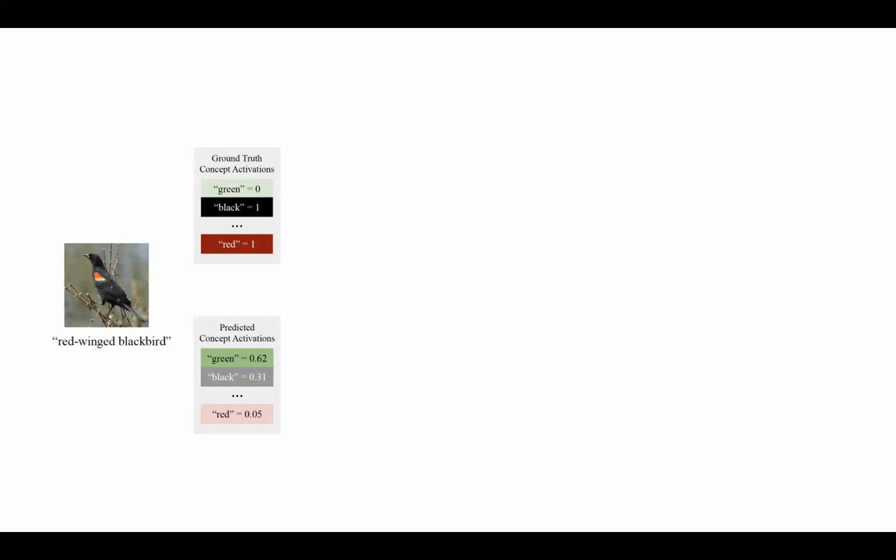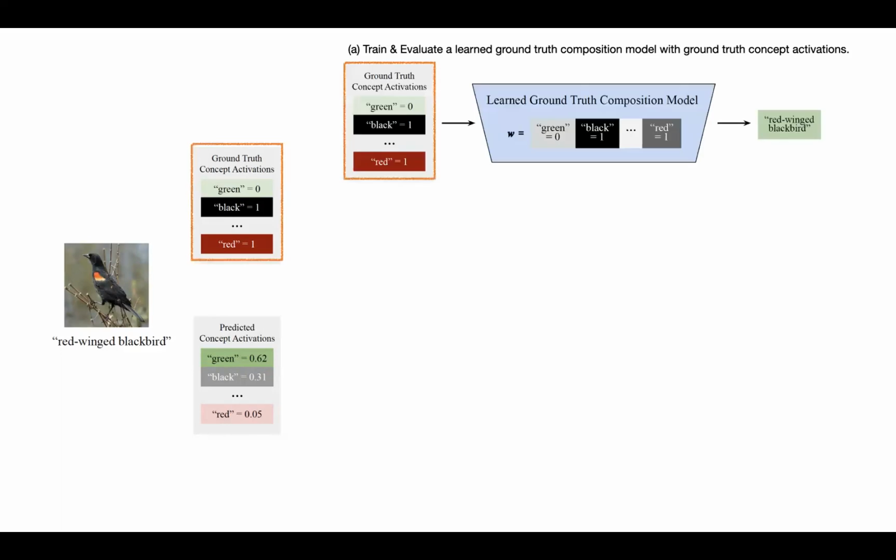For example, if we have a specific bird class, red-winged blackbird, and two types of concept activations, ground truth concept activations, which are binary, and also the concept activations predicted by a pre-trained vision and language model. As step A, we first train a ground truth composition model based on the ground truth concept activations.